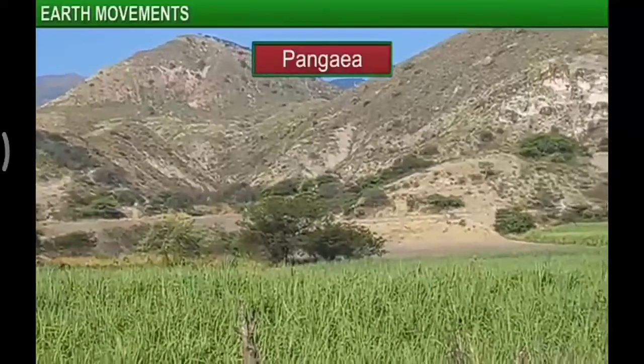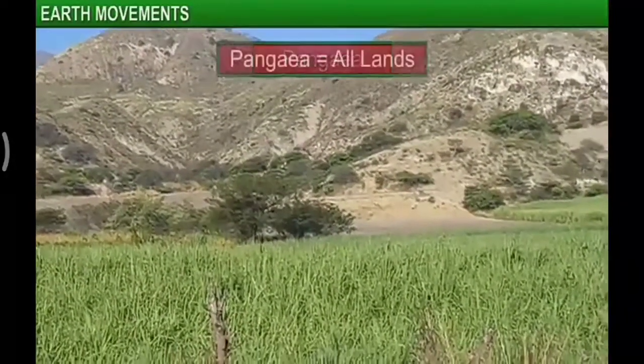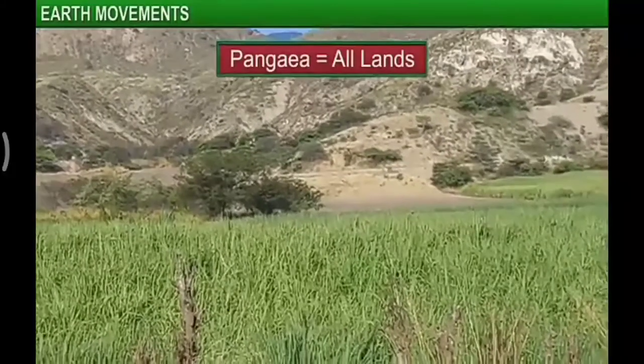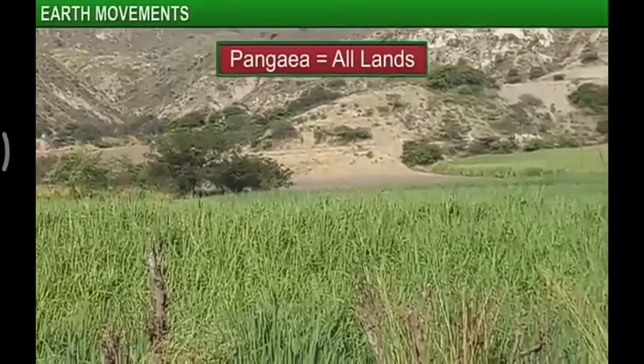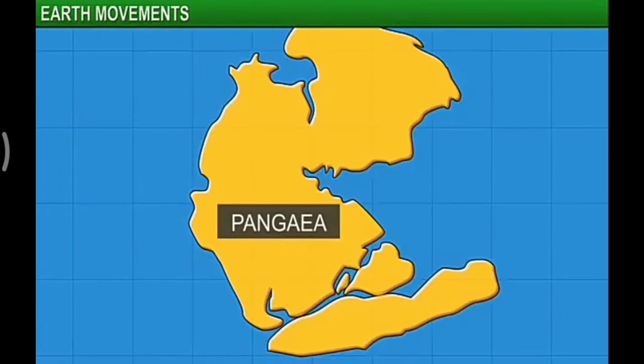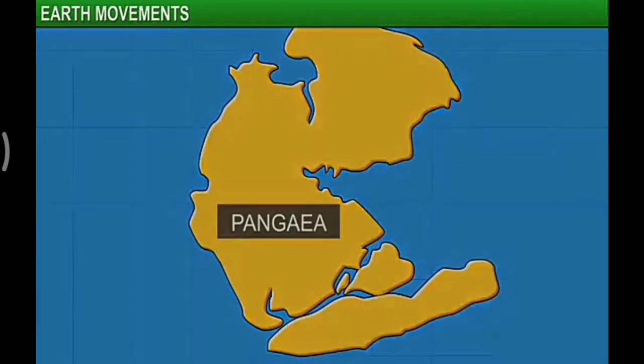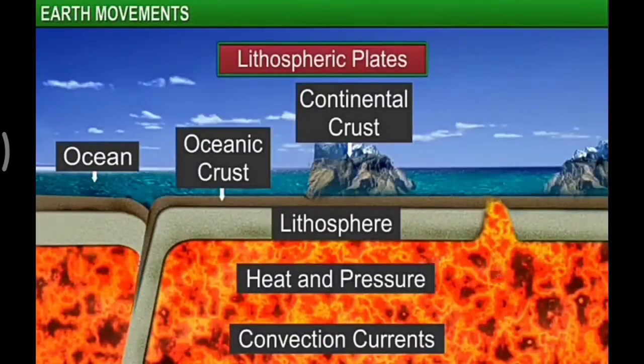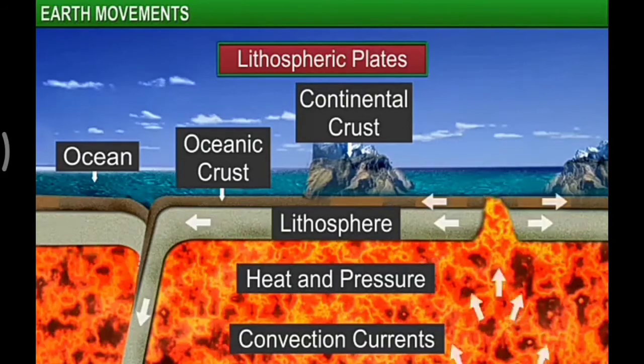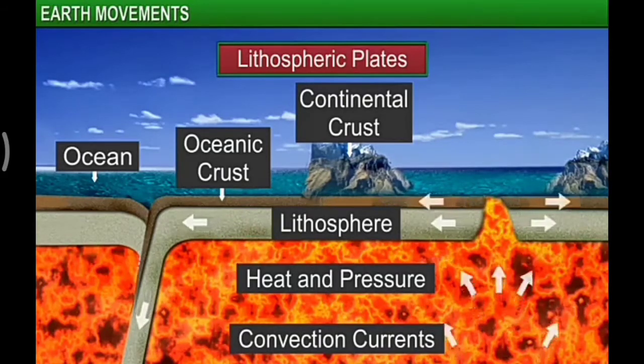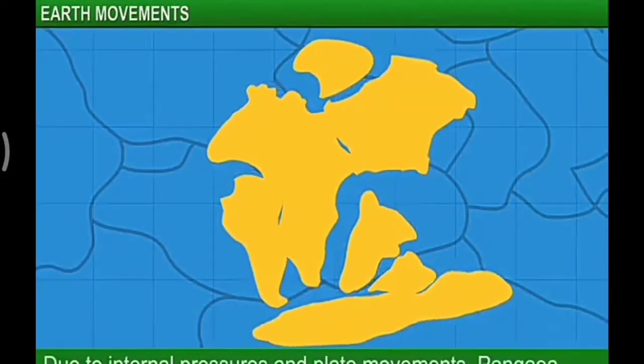Pangaea is a Greek word that means all lands. So, what happened to Pangaea? Wegener said that due to some internal pressure and the movement of the plates on the Earth's surface, Pangaea broke into pieces.